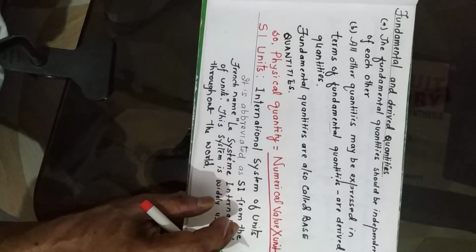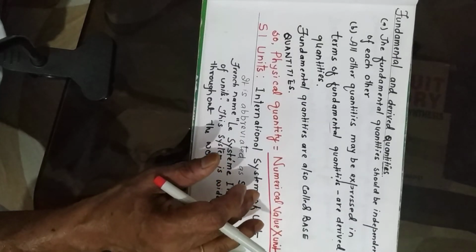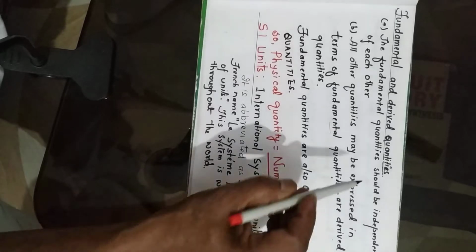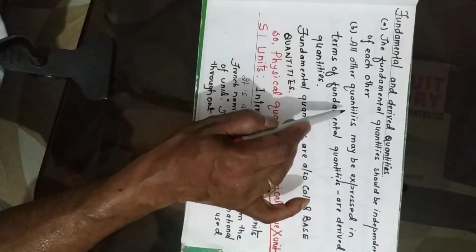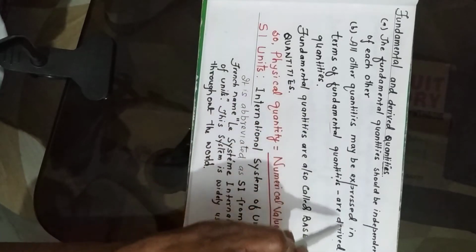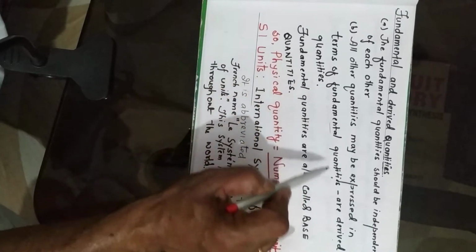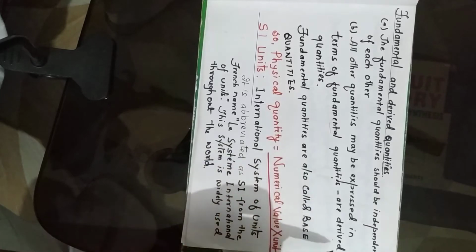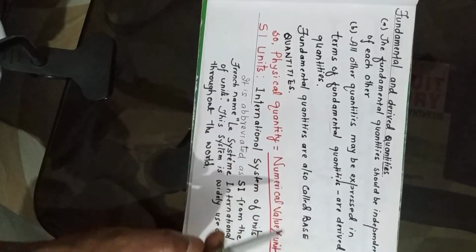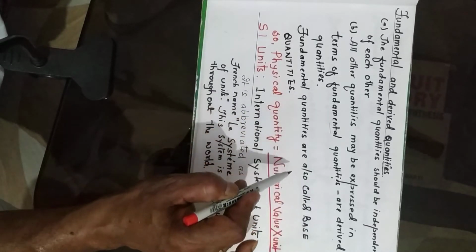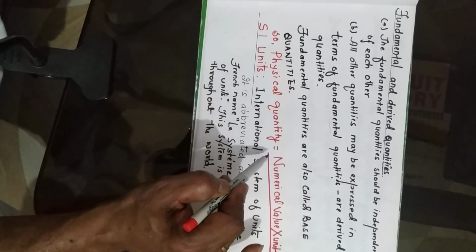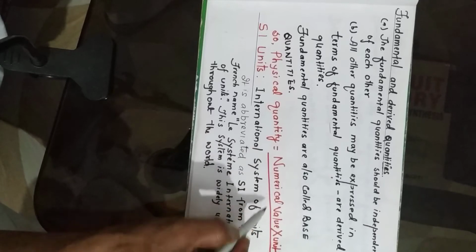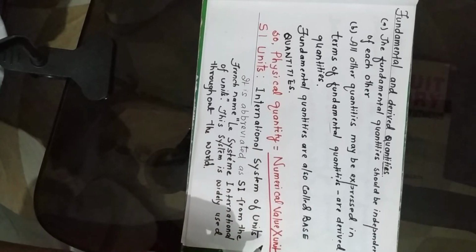Now, fundamental and derived quantities. The fundamental quantities should be independent of each other. All other quantities may be expressed in terms of fundamental quantities, and are called derived quantities. Fundamental quantities are also called base quantities. So, a physical quantity is equal to numerical value times unit.